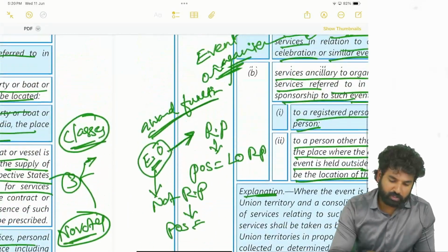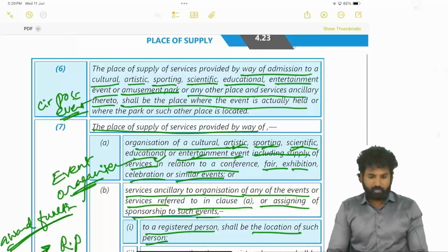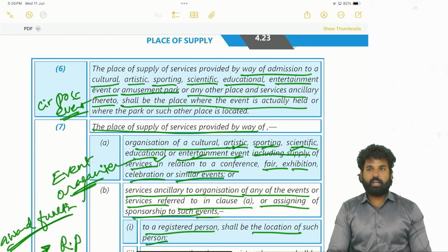Okay, next we will see the place of supply of service in case of admission to cultural and artistic events.